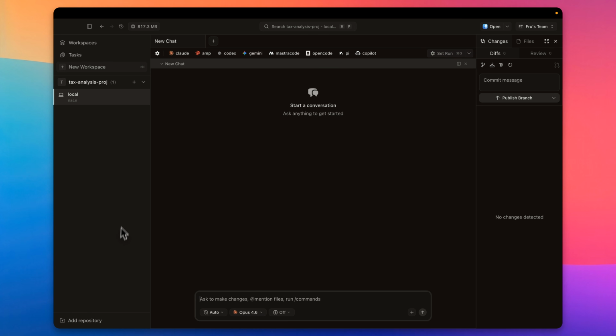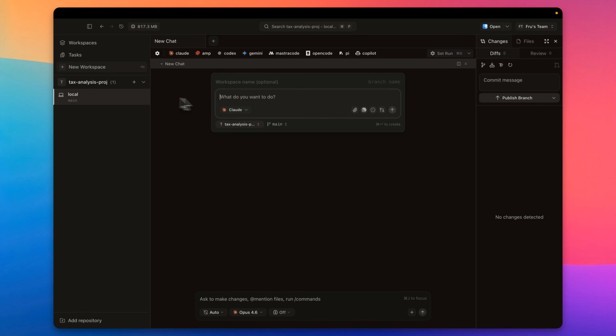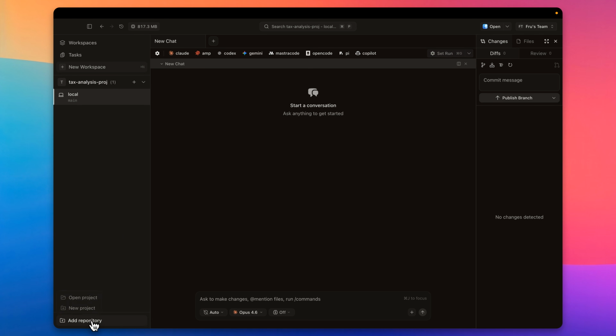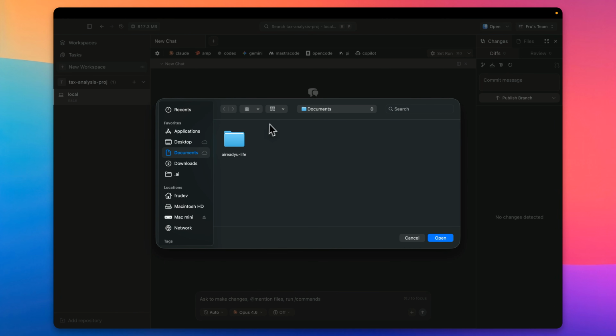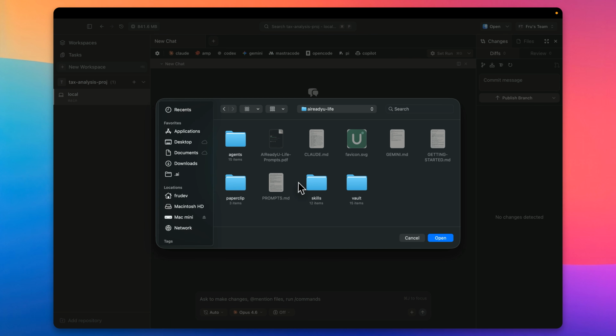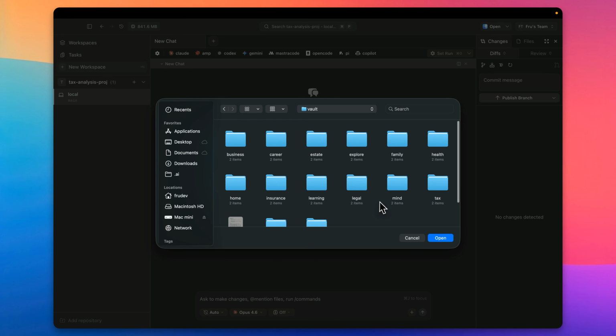You can add a new repository, but I'll skip through that. You can come in here as well, have a new chat. But let's actually do the add new repository. Open up a new project, click on that, and let's go to the AI Ready U folders. If you have the folders downloaded from the pack on the website, just open that up, and we want to go into the vault.